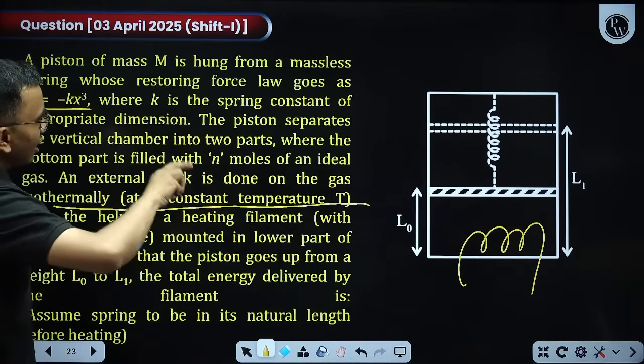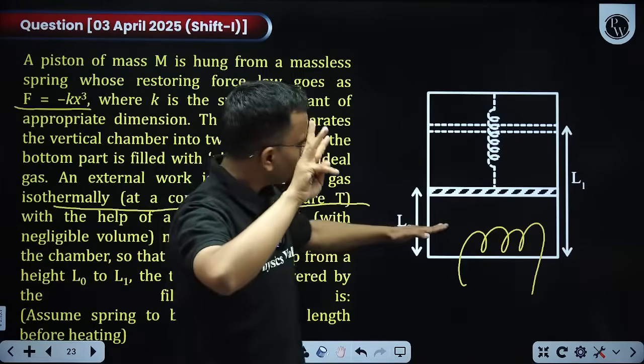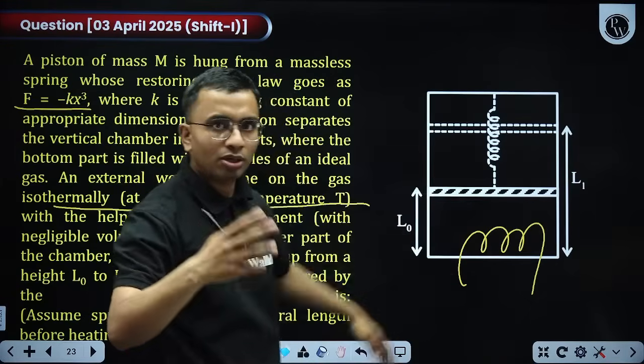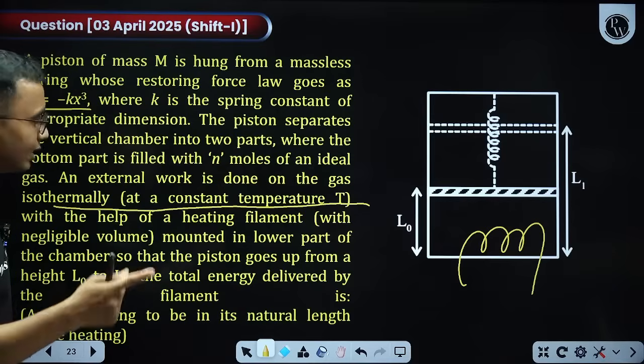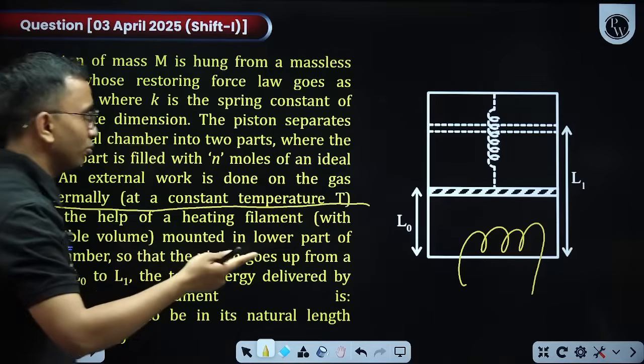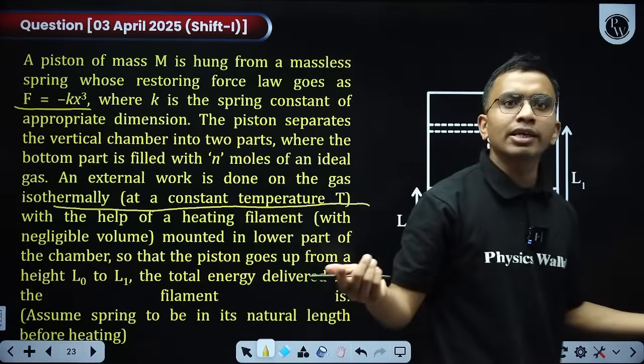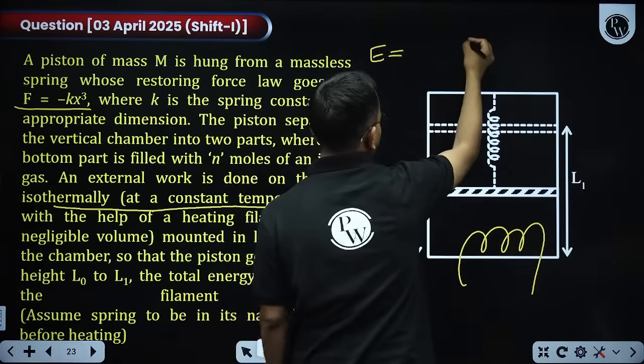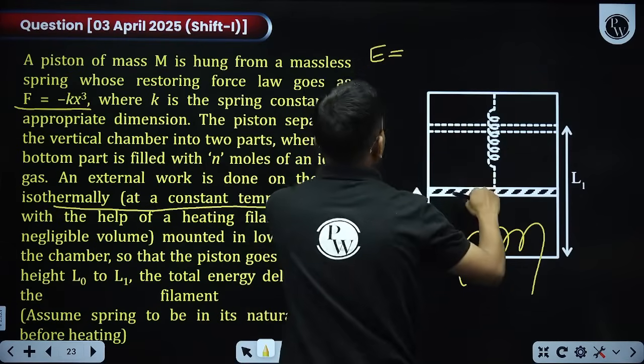Third thing, isothermal process, expansion is happening, work done by the gas. Internal energy will change or not? No, because temperature is constant, so internal energy will not change. So the total energy that you will supply will go as work done against the spring.